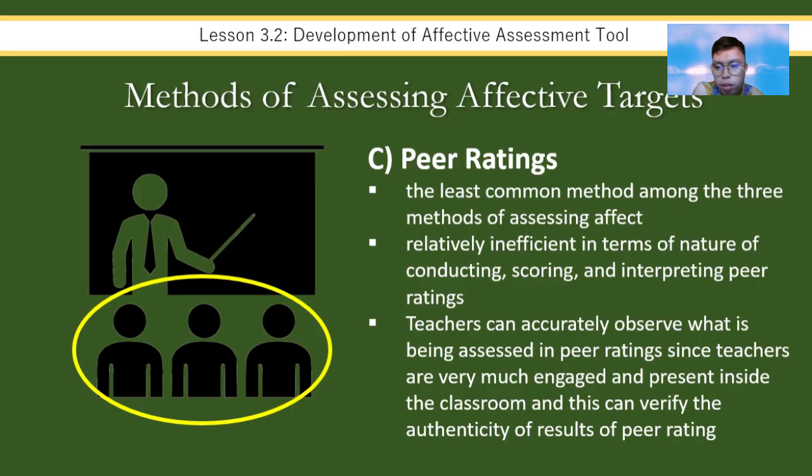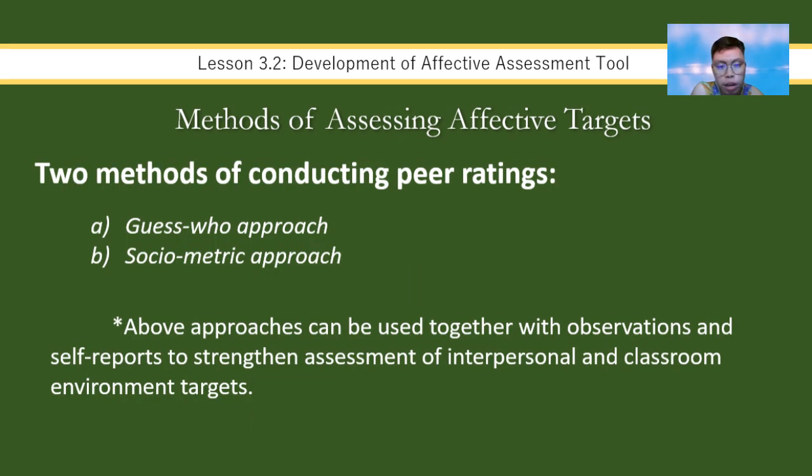Now let's proceed to the last but not the least method in assessing the affective domain of our learners, which is peer ratings. Now, this is the least common method used in assessing the affective domain of our students because it's harder to score and interpret. However, you can use naman this one since teachers are always present. You can use peer ratings like guess who or sociometric approach to verify what you are seeing in the classroom environment. For example, you want to verify your observation after conducting the teacher observation. So you may use peer ratings kasi baka may mga na-observe ang mga kaklase nila na hindi mo na-observe.